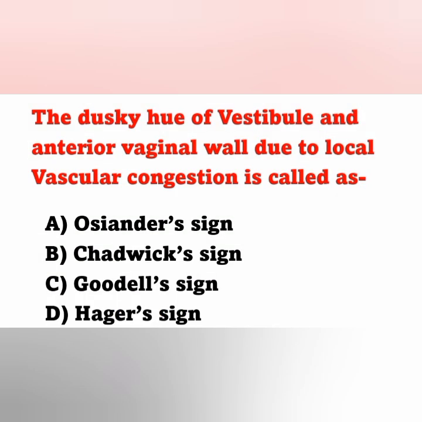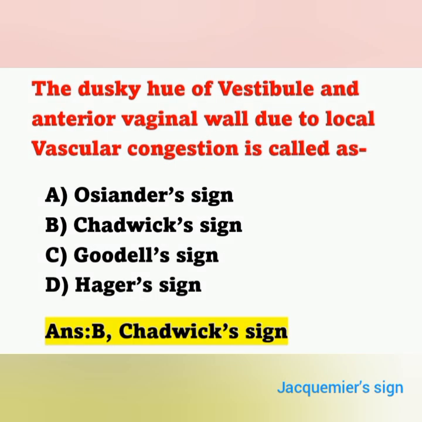The dusky hue of vestibule and anterior vaginal wall due to local vascular congestion is called as? Option A, Osiander sign. Option B, Chadwick sign. Option C, Gould sign. Option D, Haga sign. Our question is from science of pregnancy. This is called Giacomo sign or Chadwick sign.